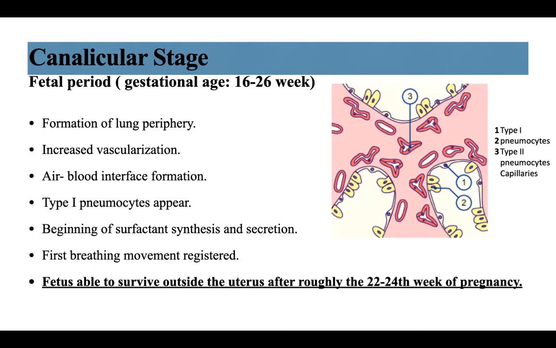Type 2 pneumocytes differentiate to type 1 pneumocytes. Lamellar bodies form in type 2 pneumocytes, thus beginning surfactant synthesis and secretion. First breathing movements can be registered, and the fetus is able to survive outside the uterus after roughly 22-24 weeks of pregnancy because surfactant began to synthesize.